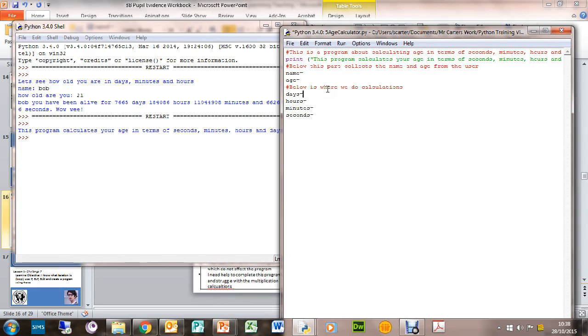Now, let's think about this logic. How are we going to calculate this? Well, first of all, the days variable is going to be the age, isn't it? It's going to be age multiplied by something.